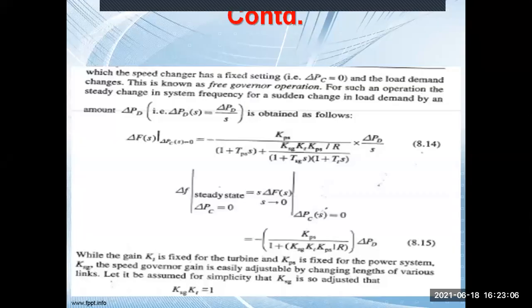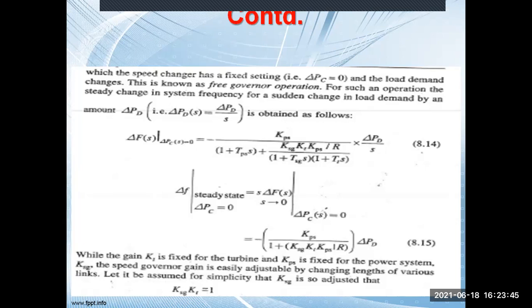So delta PCS equal to 0, this particular operation is known as the free governor operation. This is very, very important. What do we mean by the free governor operation? Free governor operation is when delta PCS equal to 0, when we are analyzing the frequency response of a single area power system. The input is delta PDS and the output is delta FS. So we want to observe the change in frequency with respect to the change in load. For such an operation, we look at the steady state change in the frequency for a step change in load demand.